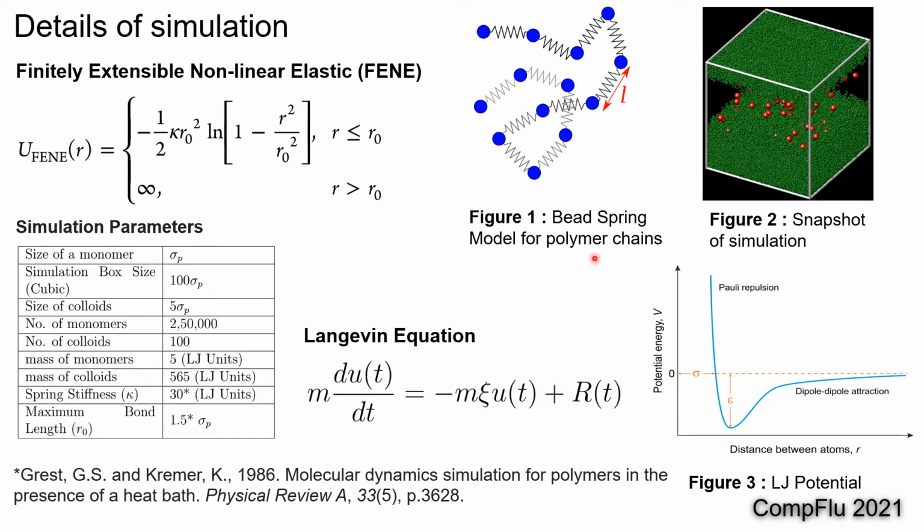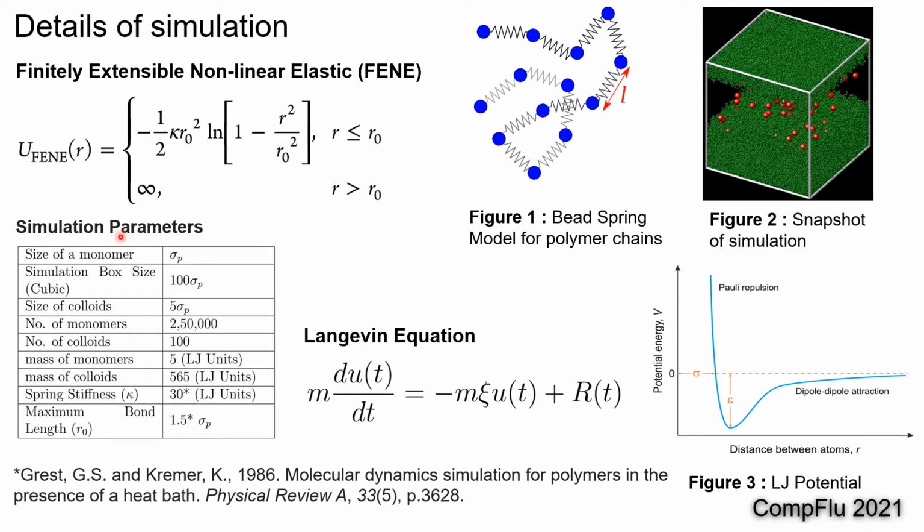The polymer is modeled using a bead spring model for the polymer chains, and the bonded interaction between the monomers in a polymer chain is modeled using the finitely extensible nonlinear elastic, or FENE, potential. The non-bonded interaction between all the particles is modeled using the standard 12-6 Lennard-Jones potential. In order to simulate good solvent conditions, only the repulsive part of the Lennard-Jones potential is considered.